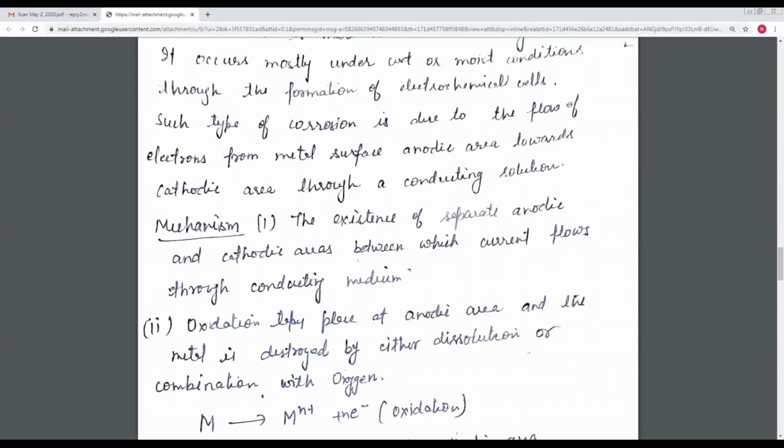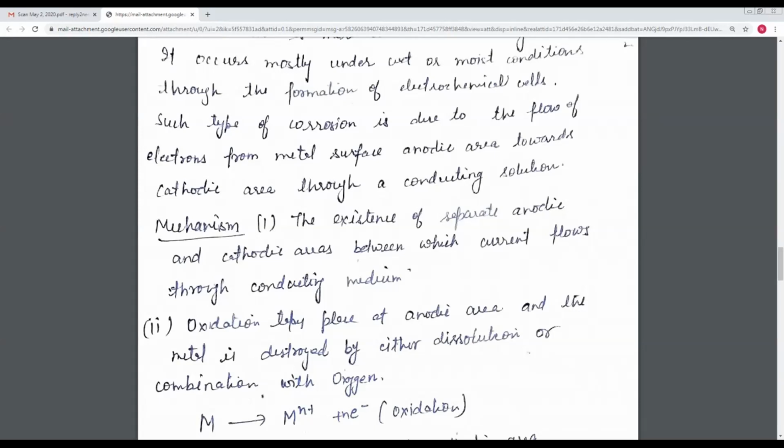In this type of corrosion, electrons flow from the metal surface, the anodic area, towards the cathodic area through a conducting medium. There is a requirement of a conducting solution.